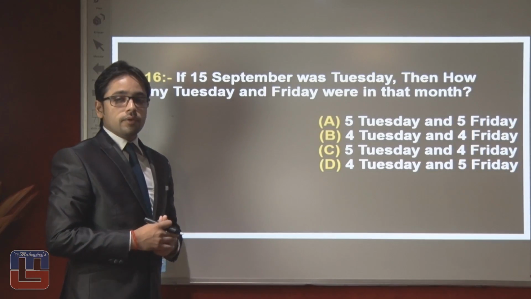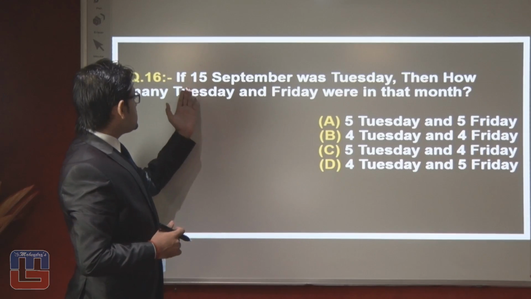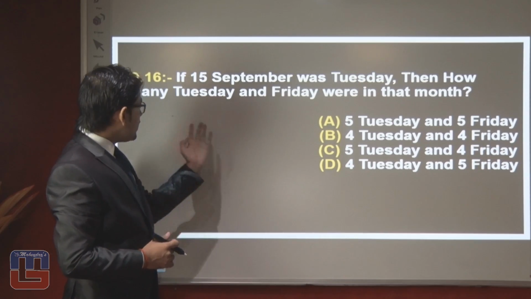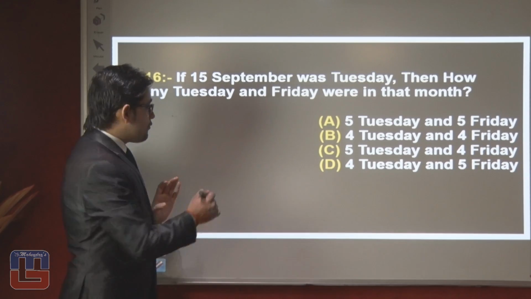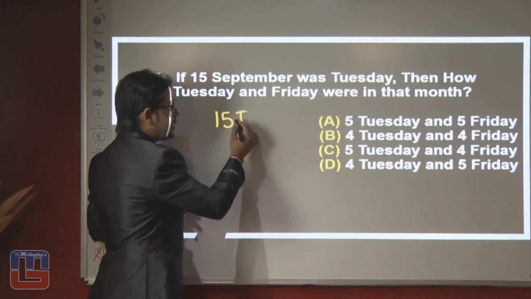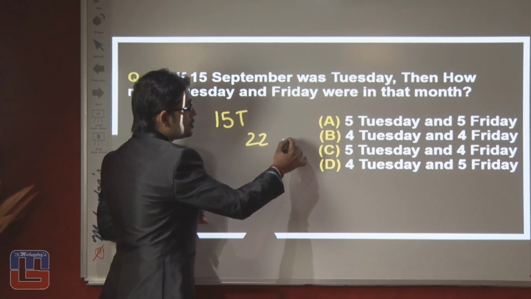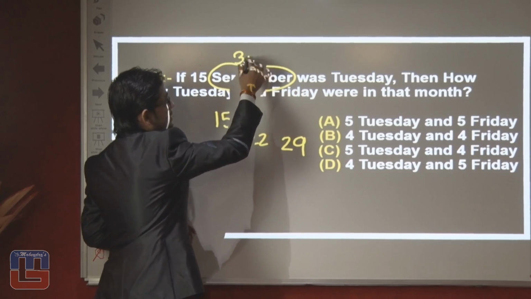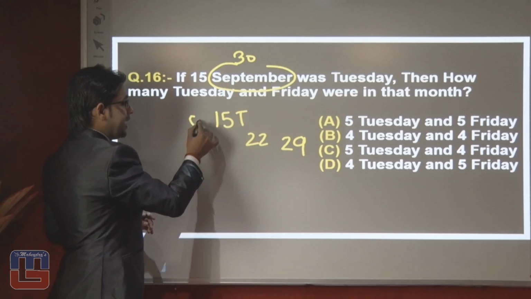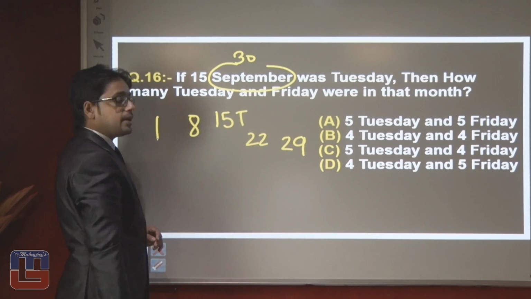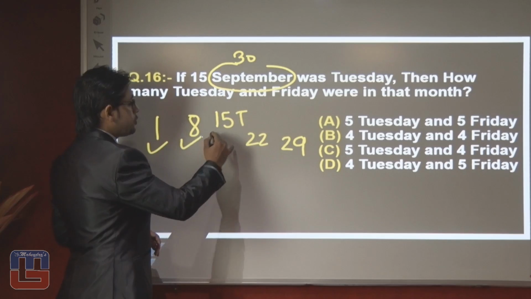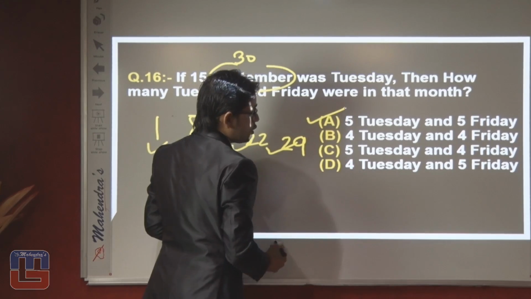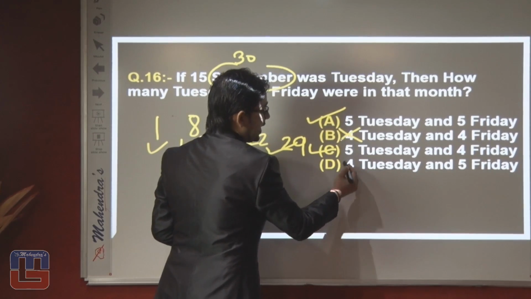This is a question of calendar. As you can see here, if 15th September was Tuesday, then how many Tuesdays and Fridays were in that month? If 15th September is a Tuesday, then the next Tuesday will be 22 and the next will be 29, because September is a month of 30 days. Now 15 minus 7 is 8, a Tuesday, and 8 minus 7 is 1, a Tuesday. So how many Tuesdays are there in this month? The answer should be 5. So it can be option number first or third, but it cannot be option second or fourth.